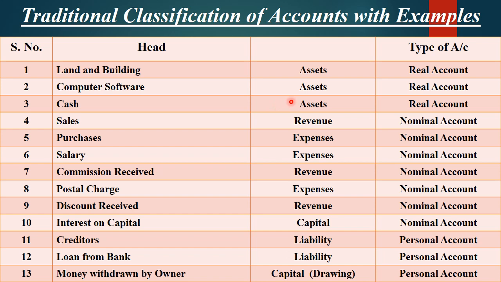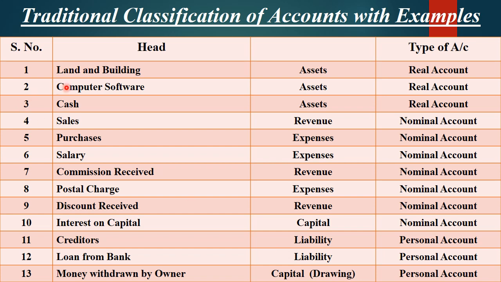Why is it so? Because when you intended to start a business, what did you do? You brought money in the nature of capital. Money in the nature of capital means the funds you bring into your business.